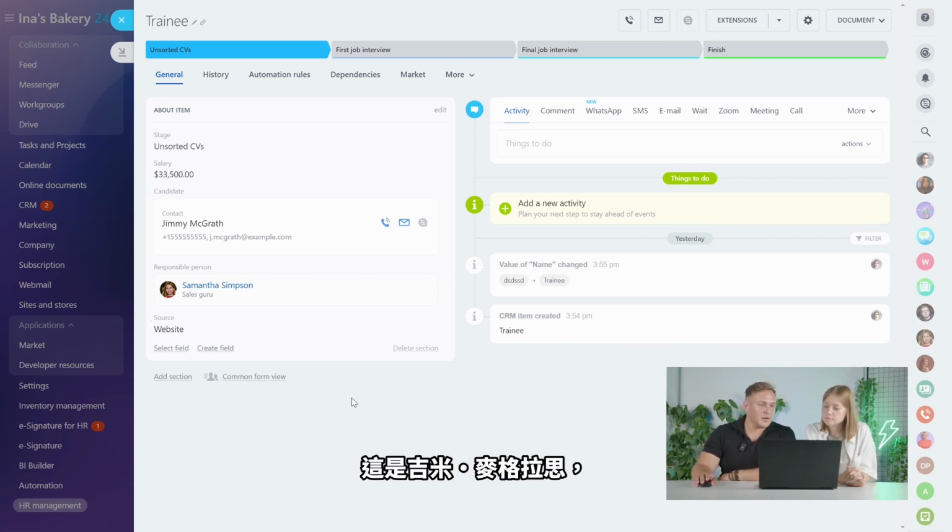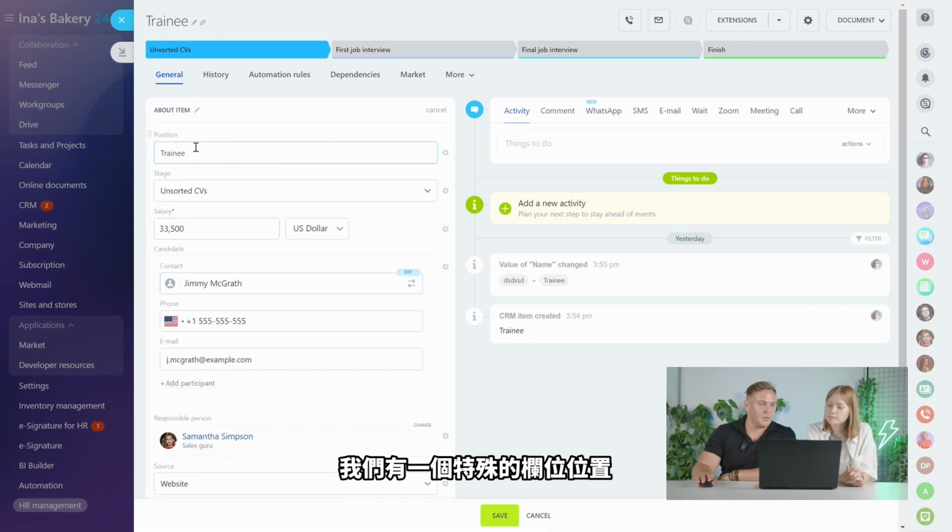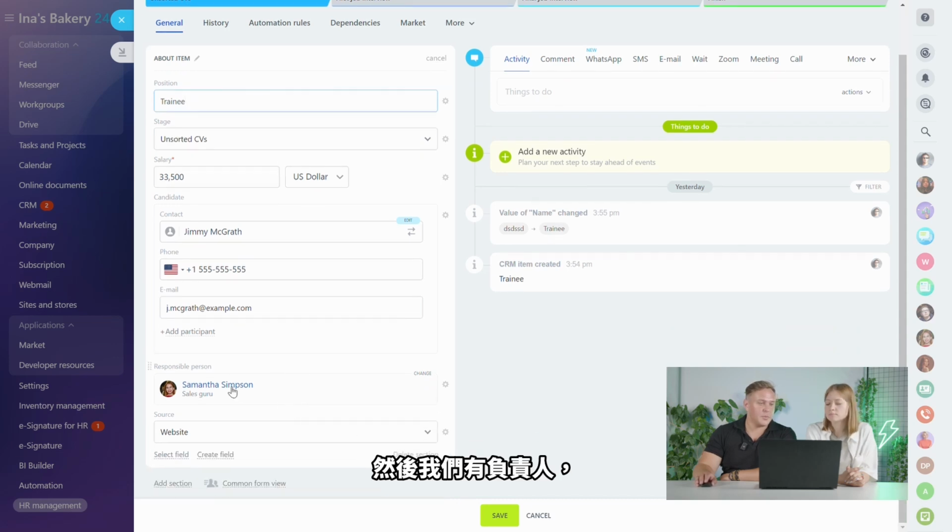So here we have Jimmy McGrath, and his position is trainee. We have a special field position. We have a special field stage, which is his stage. We have him as a contact. We have his phone number, email address, and then we have the responsible person, the person who will work with him if he's hired, Samantha Simpson. You might remember her.